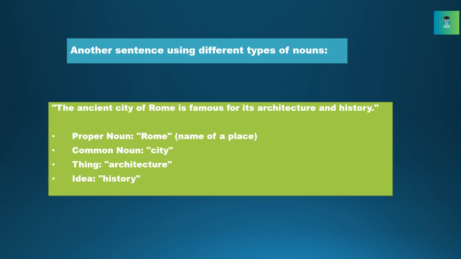Another sentence using different types of nouns. The ancient city of Rome is famous for its architecture and history. Proper noun is Rome, name of a place. Common noun is city. Thing is architecture. Idea is history.